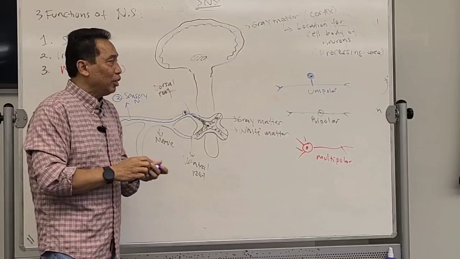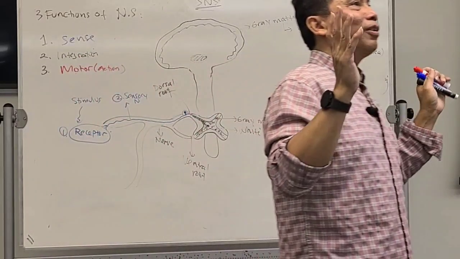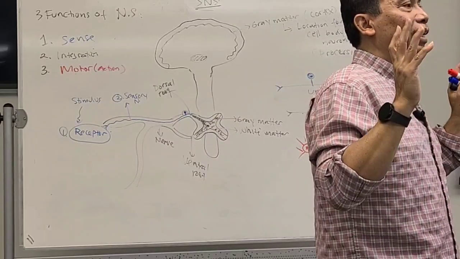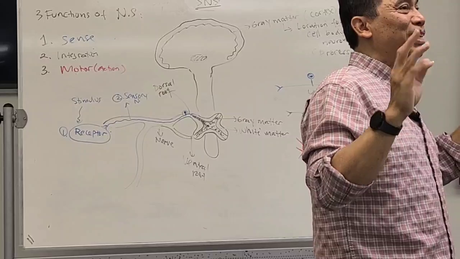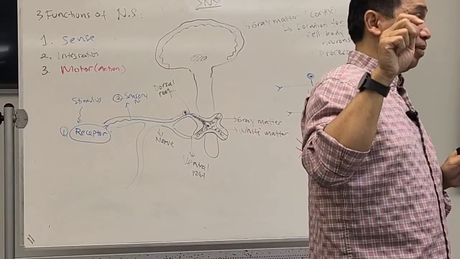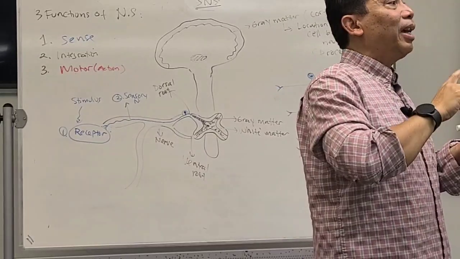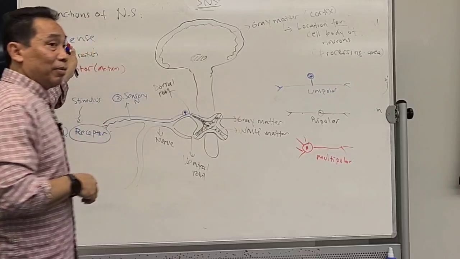Then in the spinal cord, you have other neurons. What do you call all the neurons that are located in the spinal cord and in the brain? Remember, there are 3 types of neuron. Yes, it's called the interneuron. Interneuron. Remember, sensory neuron, interneuron, and motor neuron. Right? Therefore, I put a different color over here.